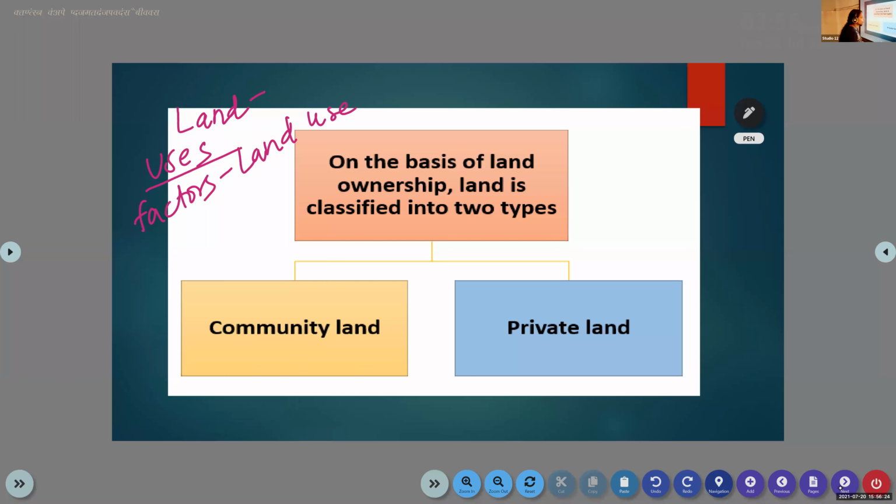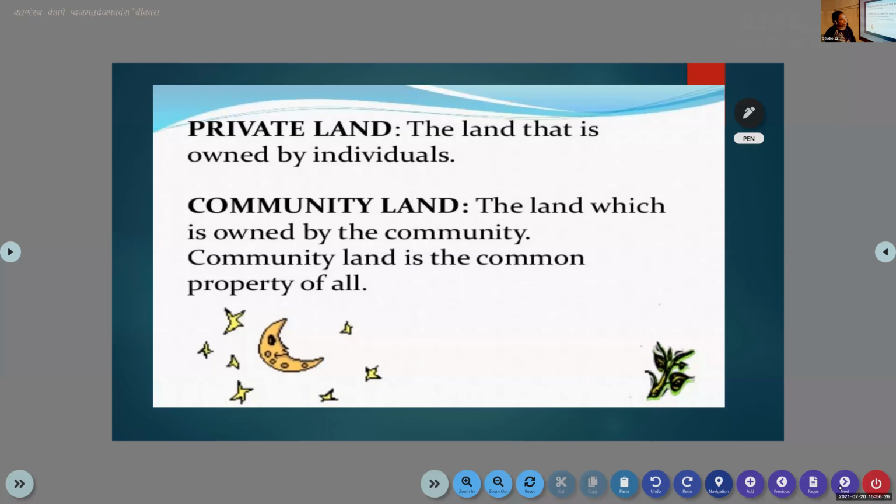The next one, private land. Private land is owned by individuals. We know that we have our own property that is owned by us. Such kinds of lands are known as private land. That means we have our own land. We are the owners of that land. So the land that is owned by individuals is known as private land.